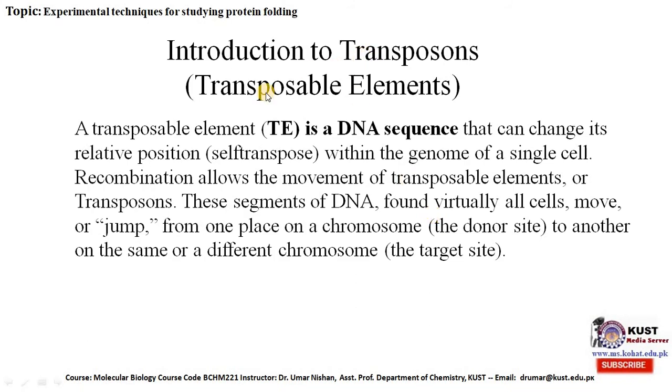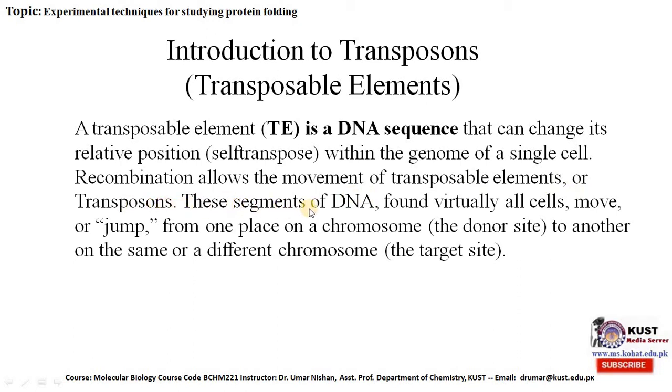Introduction to transposon or transposable elements. A transposable element, abbreviated TE, is a DNA sequence that can change its relative position, self-transpose, within the genome of a single cell. Recombination allows the movement of transposable elements or transposons.